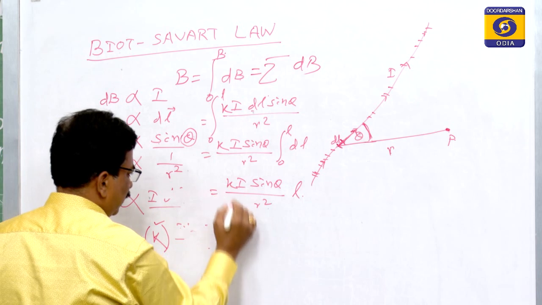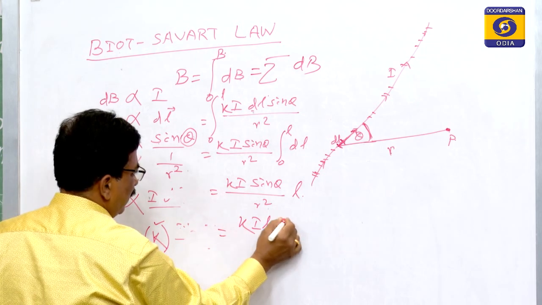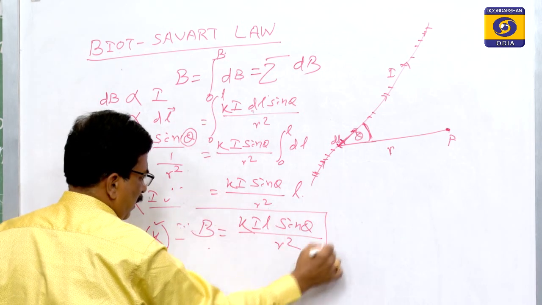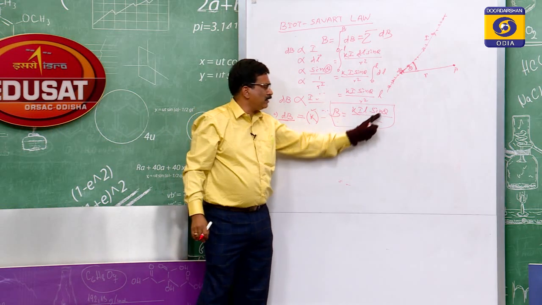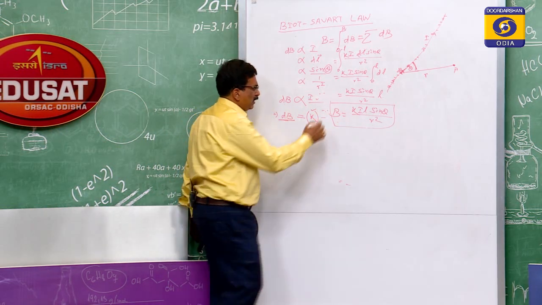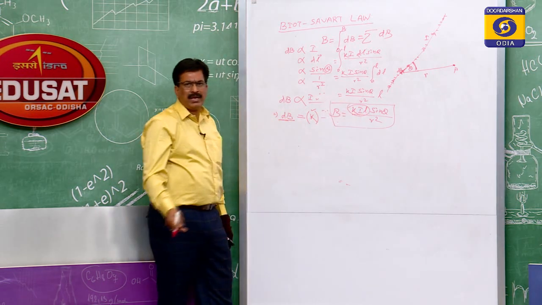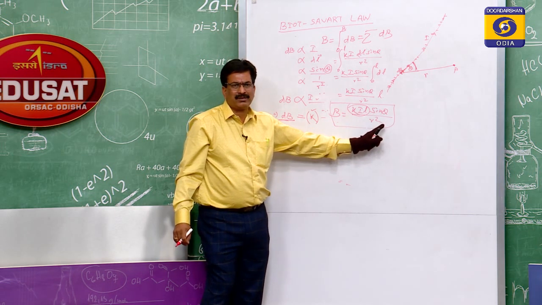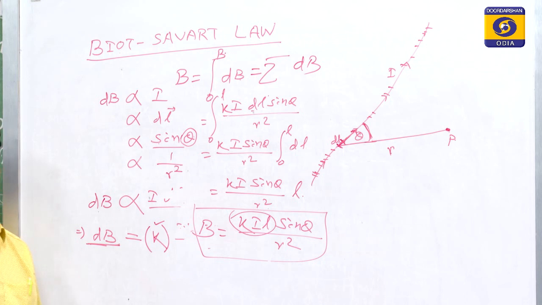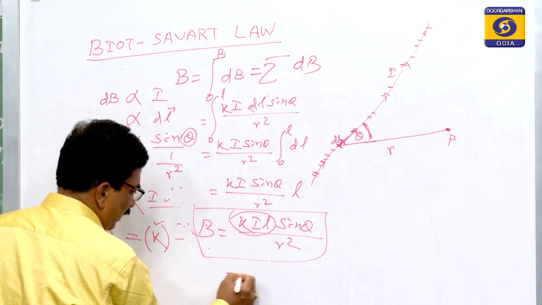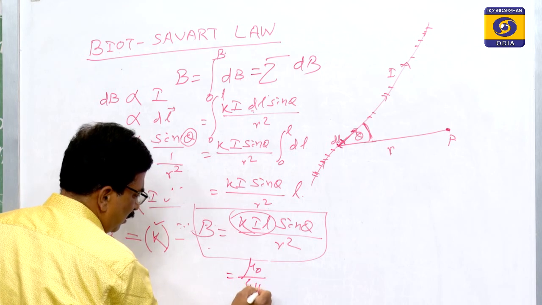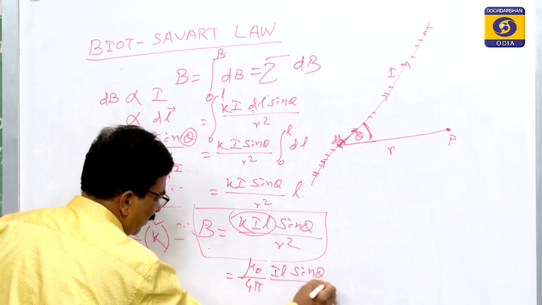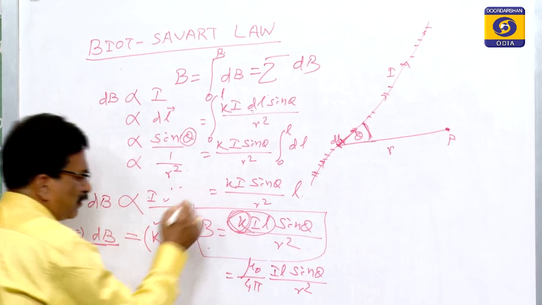If you rearrange all these, then B equals k I l sin theta by r square. Sir, how does that come? You see, k I l, so B equals k I l sin theta by r square. Then what is the value of k here? The value of k is mu 0 by 4 pi, so B equals mu 0 by 4 pi times I l sin theta by r square. This k is the proportionality constant.